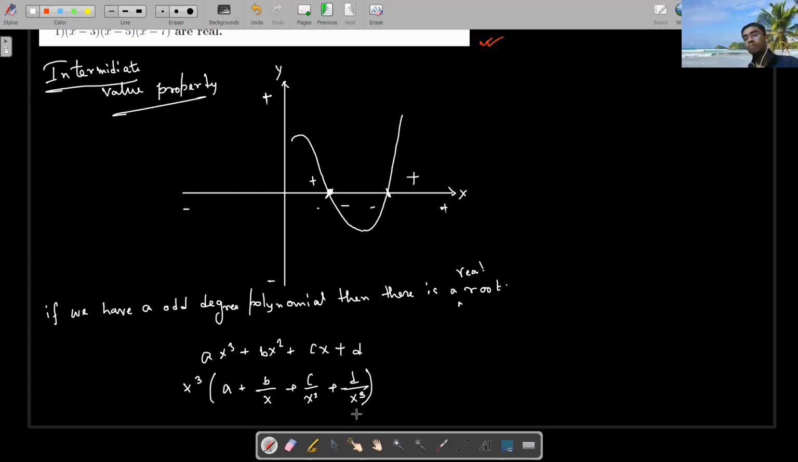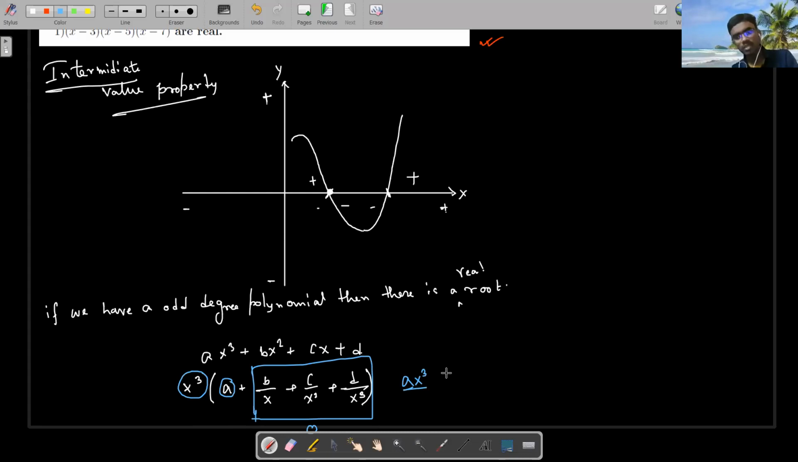Now think for a sufficiently large x, like near to infinity. Take it to infinity. If you take a very large value, what's going on? This particular part is actually going to 0, because it is very, very small, or tends to 0. So what will dominate the sign? This x cube and this a, right? It will depend on the sign of ax cube.